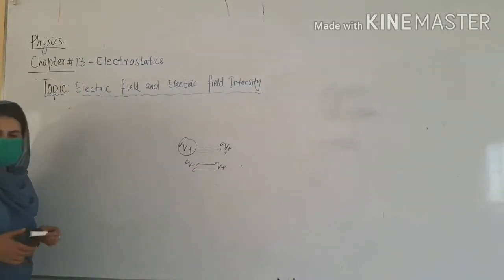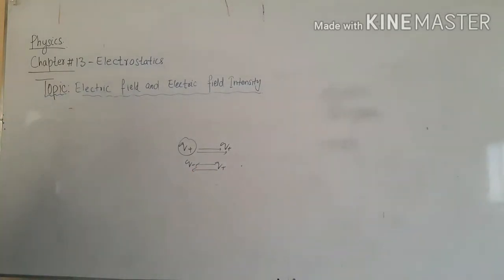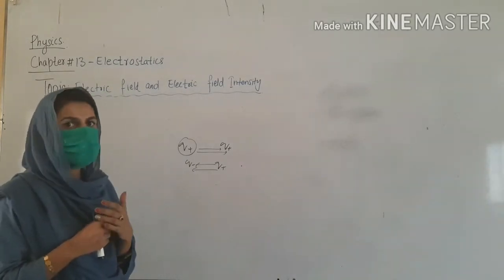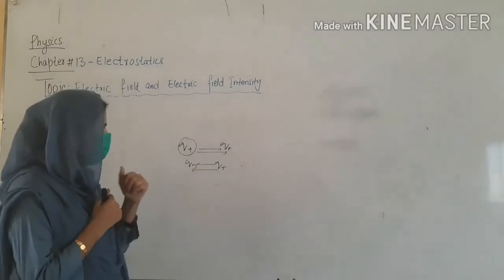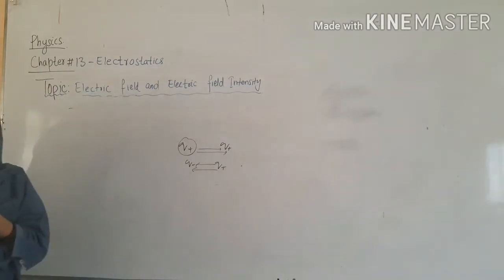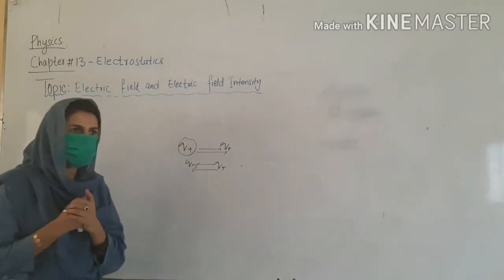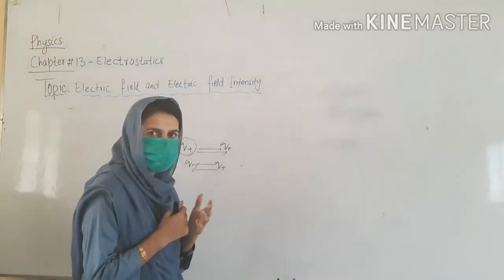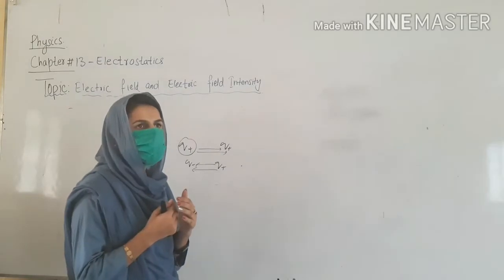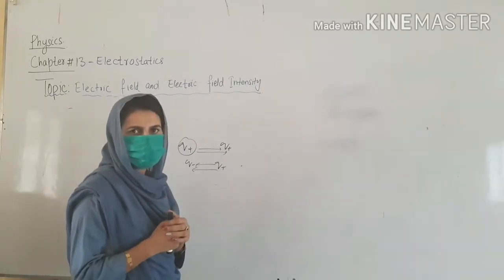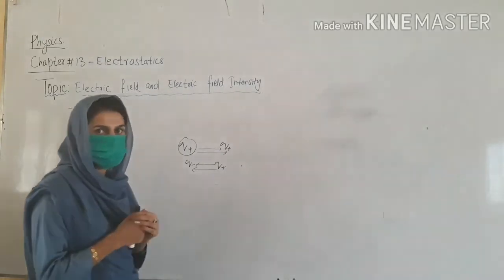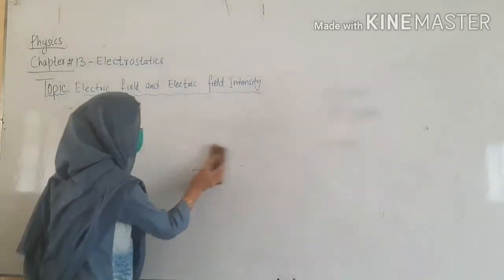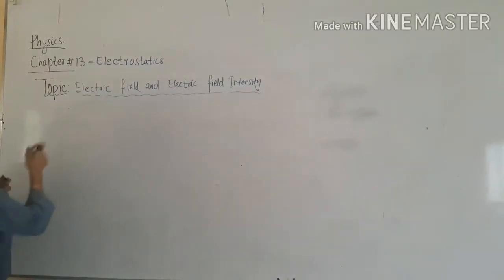Is it clear? According to these conditions, the electric field will give you the direction, how this direction will come. And second, electric field intensity tells how strong the electrostatic force is. It means there is a requirement for the strength of the electric field intensity. Then how do we get the concept of electric field intensity, or strength of the electric field? These two questions have one answer, that is electric field lines.